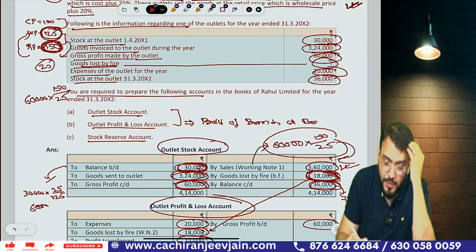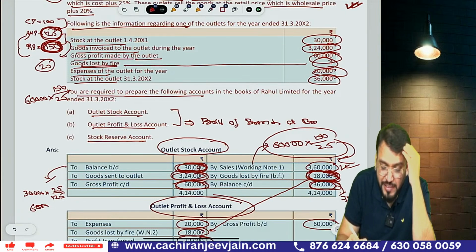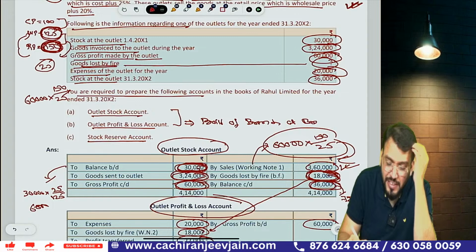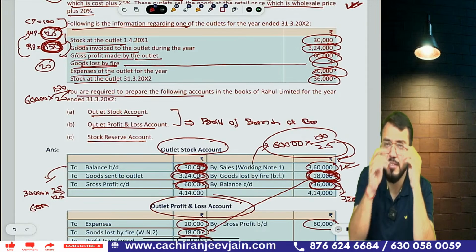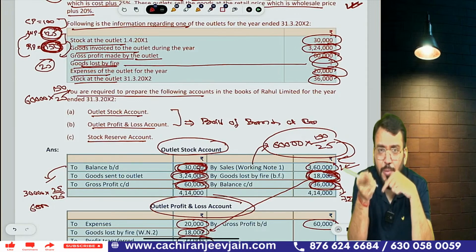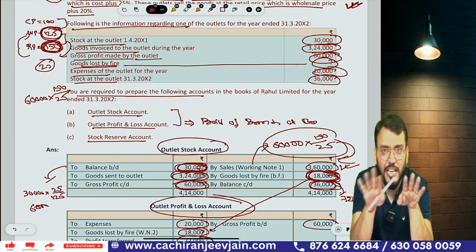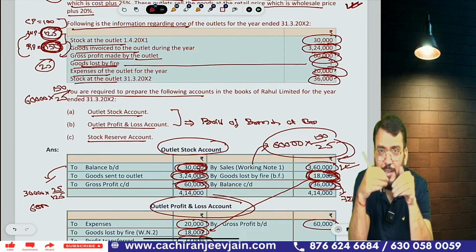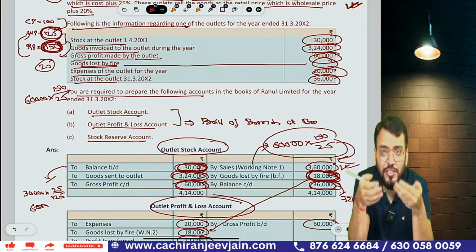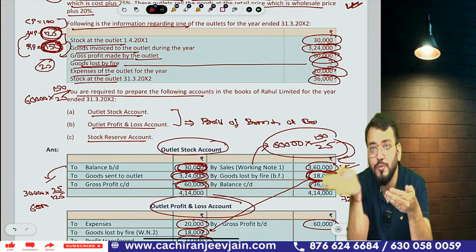Understood? Aswini is saying, I have a doubt in AS22. In case we keep accumulated depreciation, accounting depreciation and tax depreciation, then do we take DTL or DTA? Normally, depreciation as per tax will be higher than depreciation as per books. If depreciation as per tax is higher, it means more expense is allowed in this year, which will be disallowed in future.